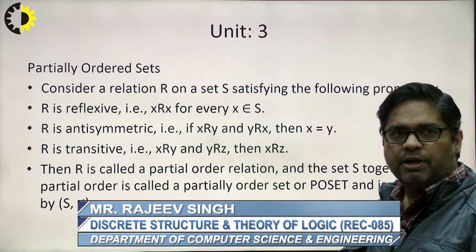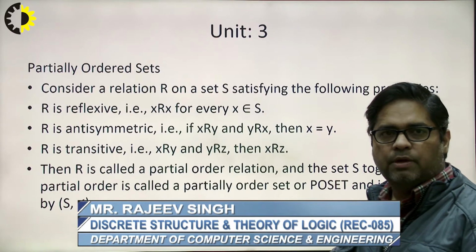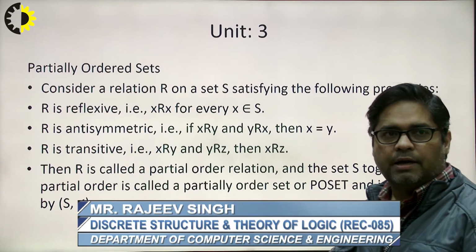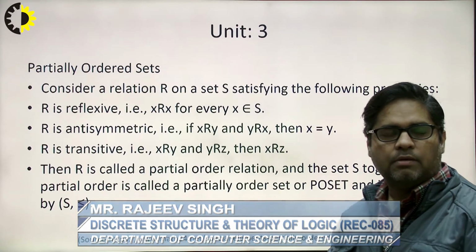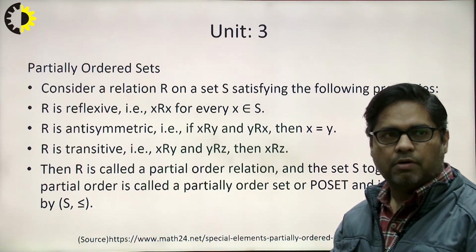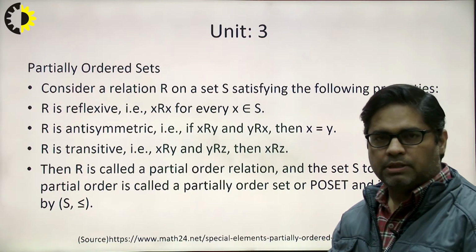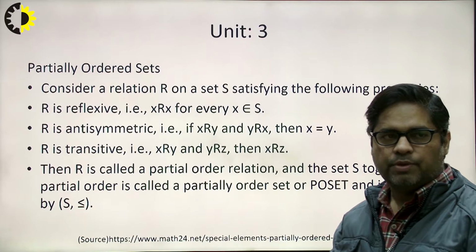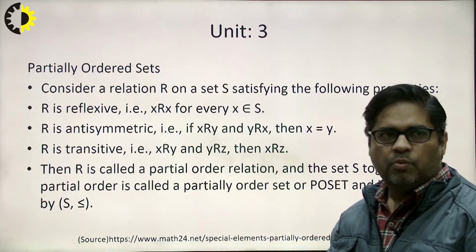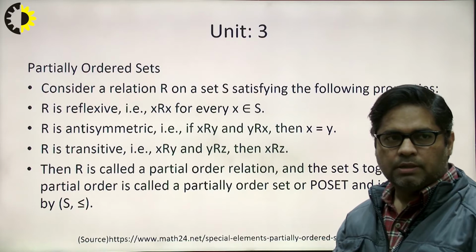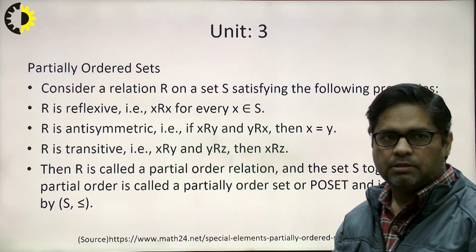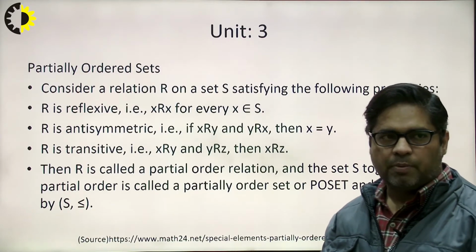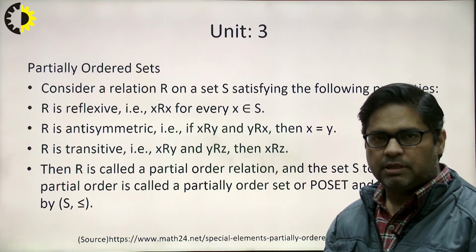So before entering into the lattice, we'll do some prerequisites of the lattice, that is the partial ordered set and the things related to the partial ordered set. So what is a partial ordered set? A partial ordered set is nothing but a relation on a set which will satisfy the following properties. The first property is reflexive, second is antisymmetric, and third is the transitive property. In my previous lecture I have discussed all these properties of reflexivity, antisymmetricity and transitivity.